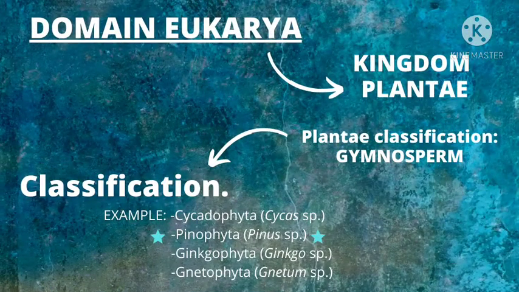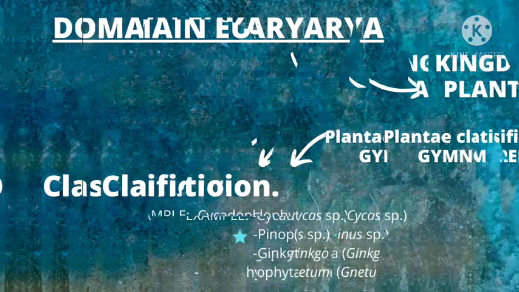First of all, Kingdom Plantae is under domain Eukarya. The classification of Plantae is divided into four groups: bryophytes, pteridophytes, gymnosperms, and angiosperms, and I'll be focusing on gymnosperms. For gymnosperms, there are four divisions under it: Cycadophyta, Pinophyta, Ginkgophyta, and Gnetophyta. And I'll be using Pinus sp. as an example for this presentation.